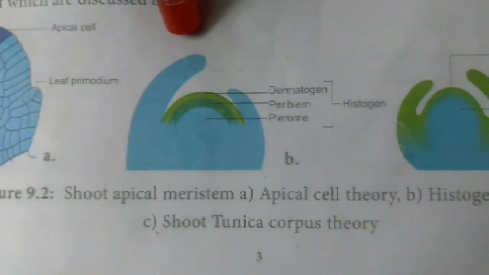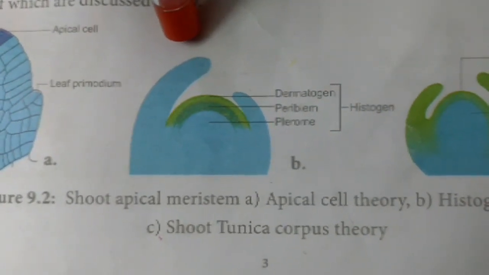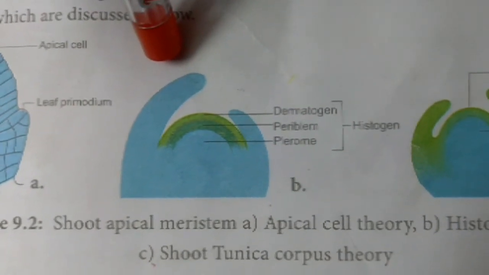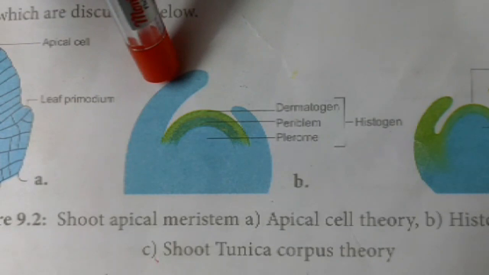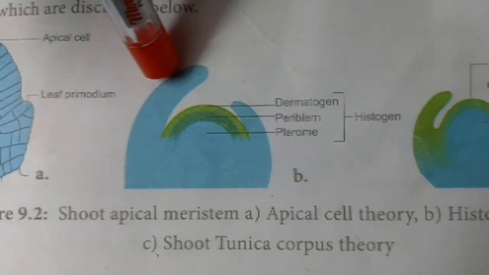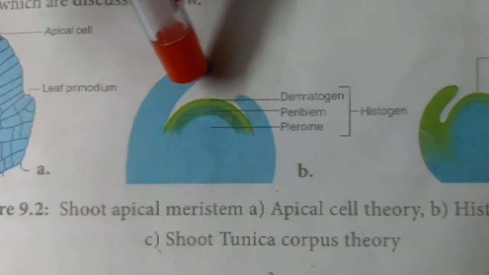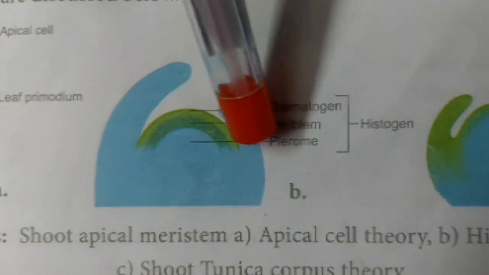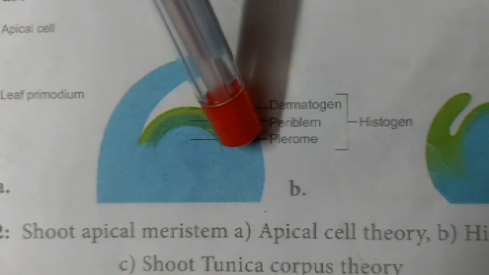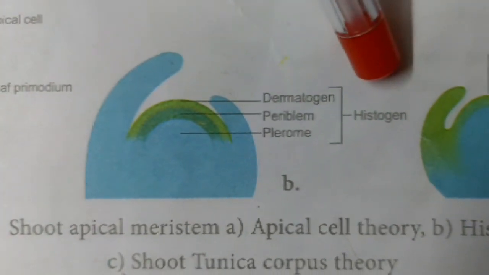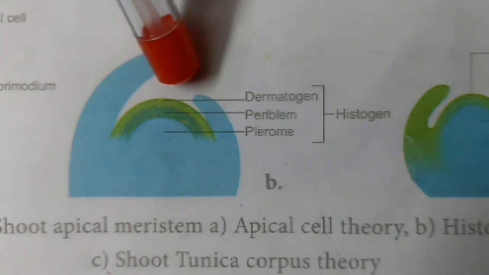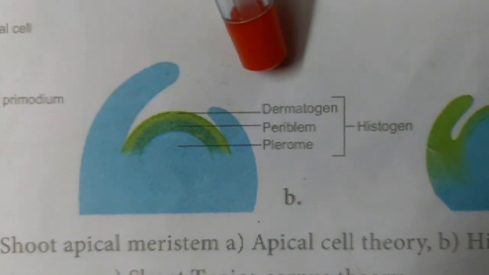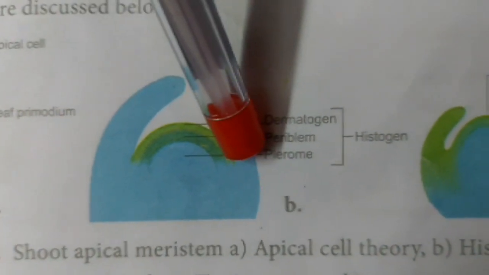The next theory is histogen theory. This theory was proposed by Hanstein in the year 1868 and it was supported by Strasburger. According to this theory, the whole shoot apex is divided into three regions. The outer region is called the dermatogen, the middle region is called the periblem, and the innermost region is called the plerome. These three layers make the histogen.